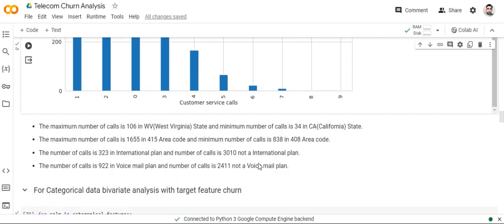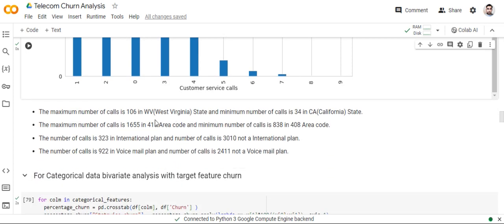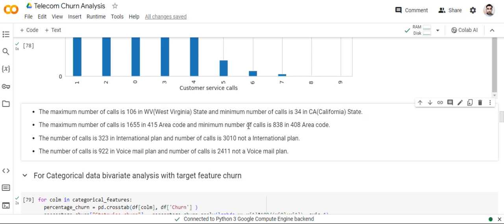Okay, the maximum number of calls is 106 in West Virginia state, and the minimum number of calls is 34 in California state. The maximum number of calls, 1655, is in the 415 area code, and the minimum, 838, is in the 408 area code. The number of calls is 323 with an international plan, and 3010 without an international plan. The number of calls is 922 with a voice mail plan, and 2411 without a voice mail plan.